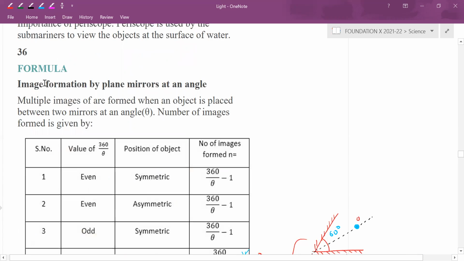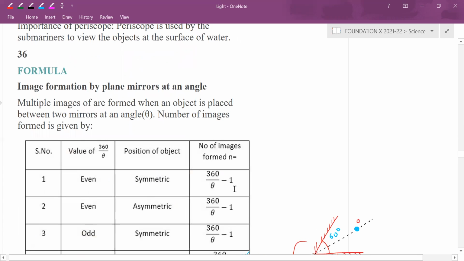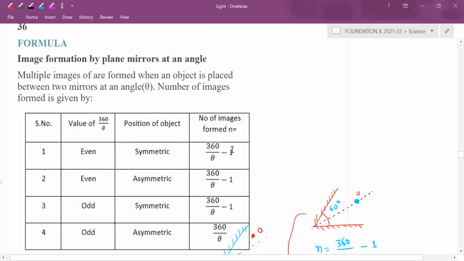We were discussing yesterday image formation by plane mirrors at an angle. We have discussed 360 by theta minus 1, except one case. Please remember this case, it will be 360 upon theta, that's all. In the rest of the cases there will be symmetry, asymmetry. How to identify those things? You have to find 360 by theta.